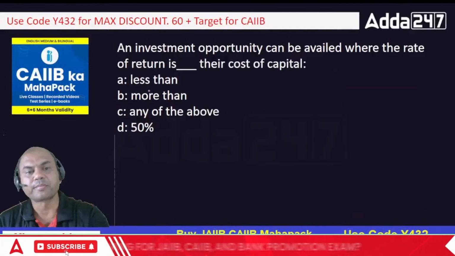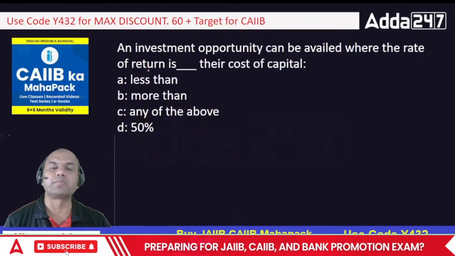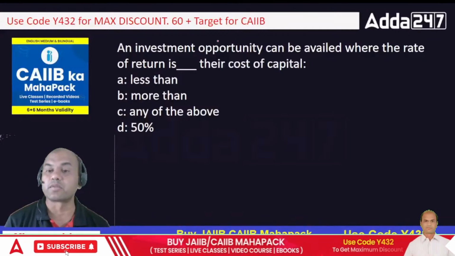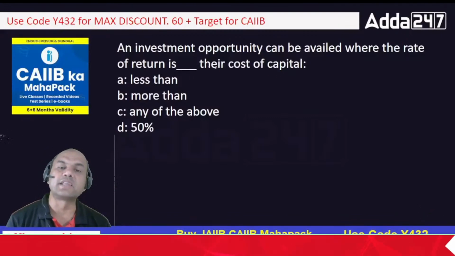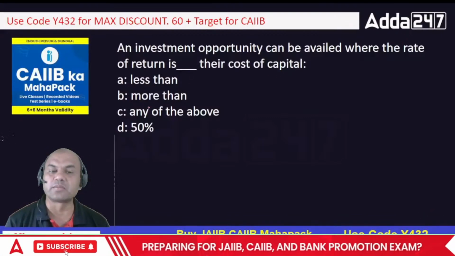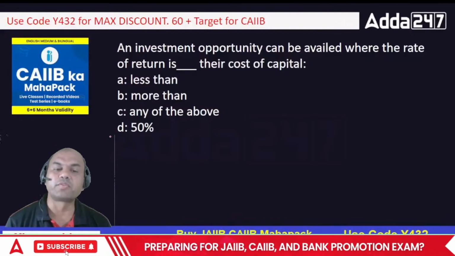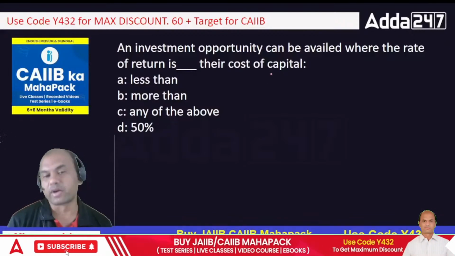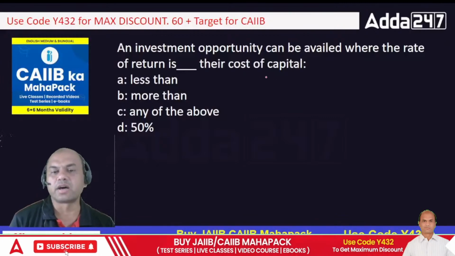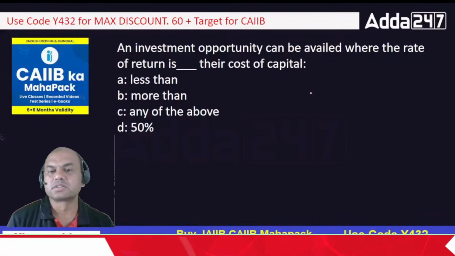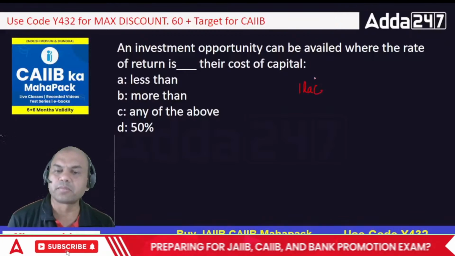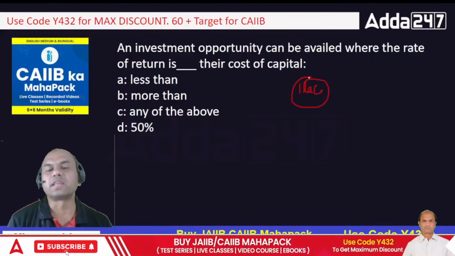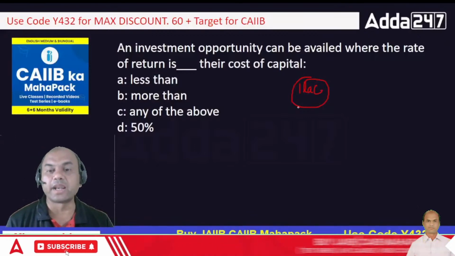An investment opportunity can be availed when the rate of return, now we are talking of IRR, is dash their cost of capital: less than, more than, or any of the above. Let me talk about IRR now. What is IRR basically? See here. Suppose I buy a machine, again the same machine, for 1 lakh. Now there is one problem I am adding.